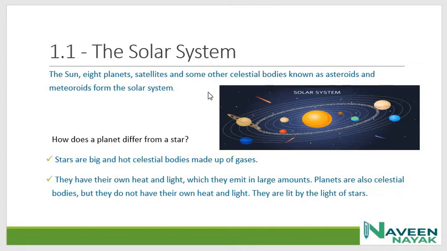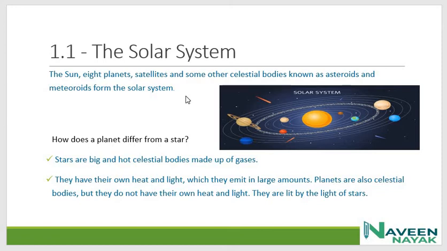We all know that someone adds Pluto also, but Pluto is not a planet, it is a dwarf planet, and there are only 8 planets which are revolving around the sun in elliptical orbits.